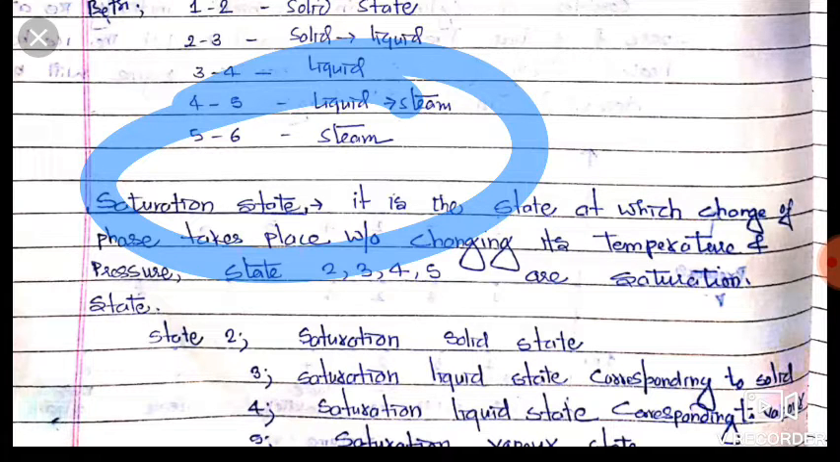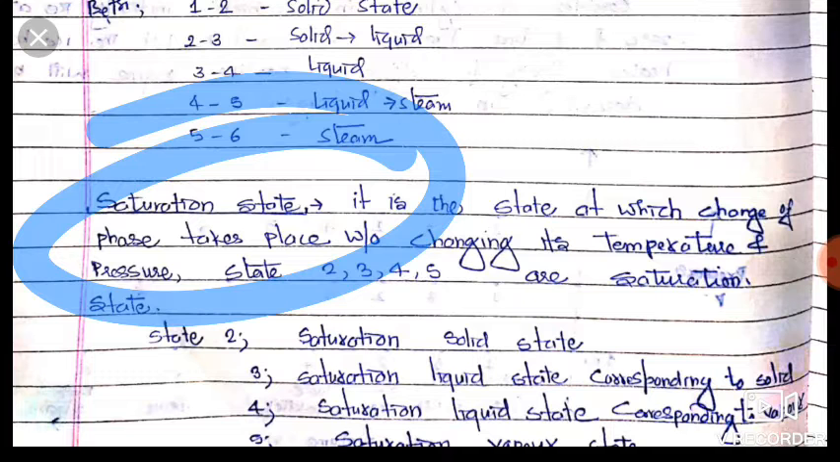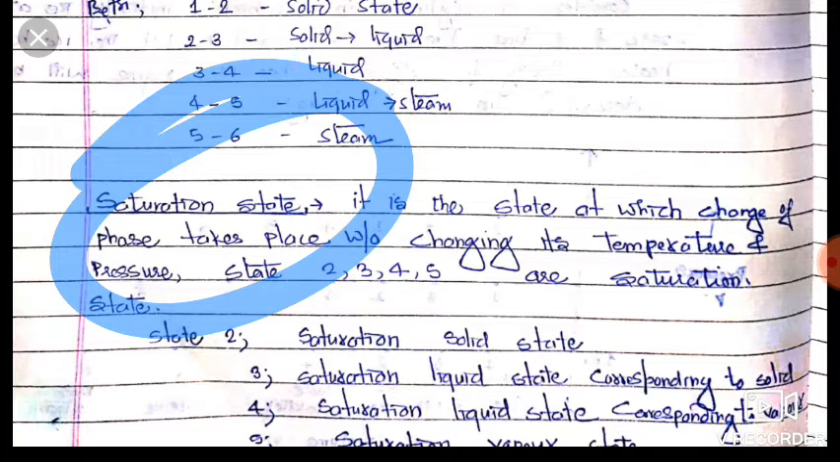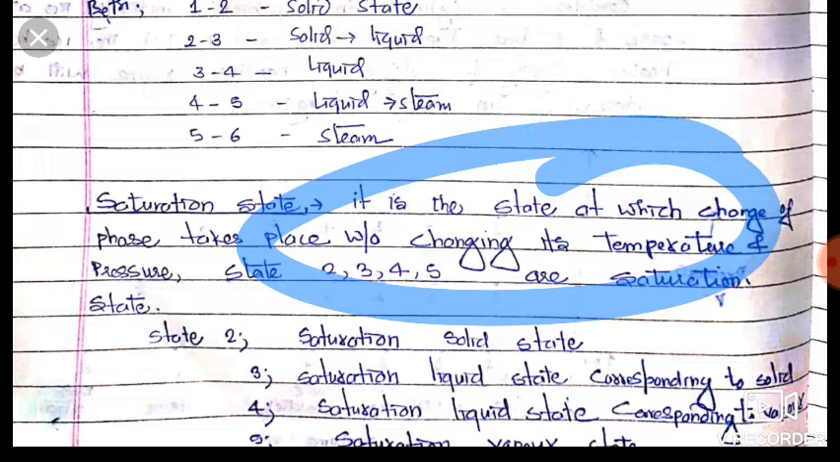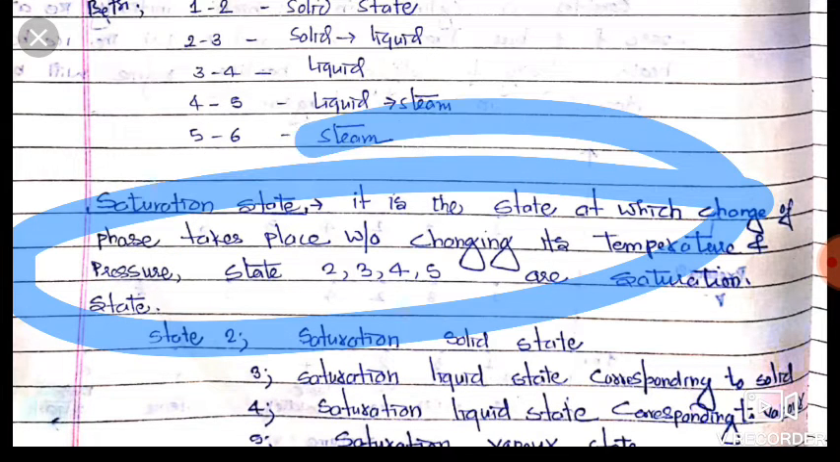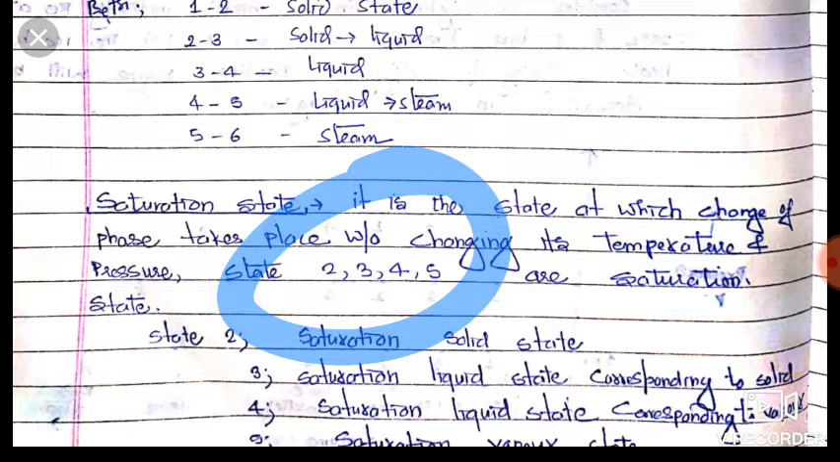Okay friends, so what is the saturation state? It is the state at which change of phase takes place. If a change of phase takes place at any state, then it is called the saturation state. There is one condition: during the change in state, at the saturation state, there is no change in temperature and pressure of the substance. Here states 2, 3, 4 and 5 are saturation states.